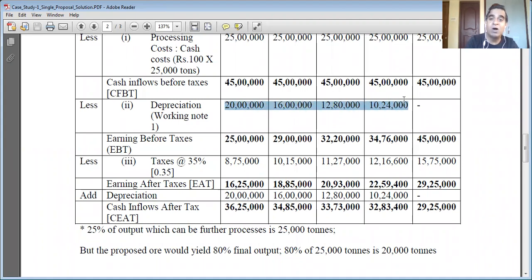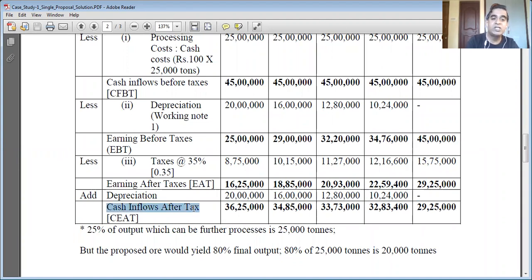It is allowed by law. Depreciation is the tax deductible amount. So we deducted depreciation, arrived at earnings before taxes, then charged tax on this taxable amount, and then we add back that amount: 20 lakh, 16 lakh, 12 lakh 80,000, 10 lakh 24,000, and nothing in the fifth year.